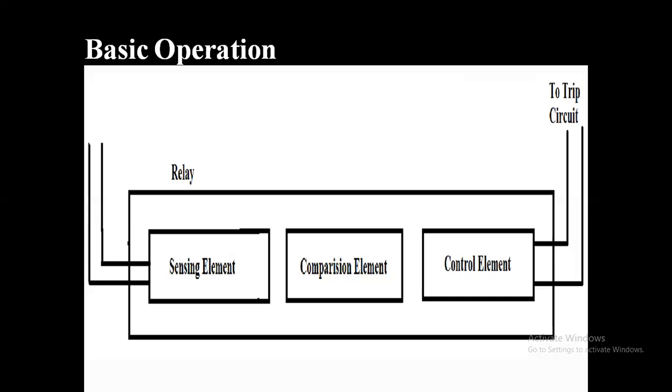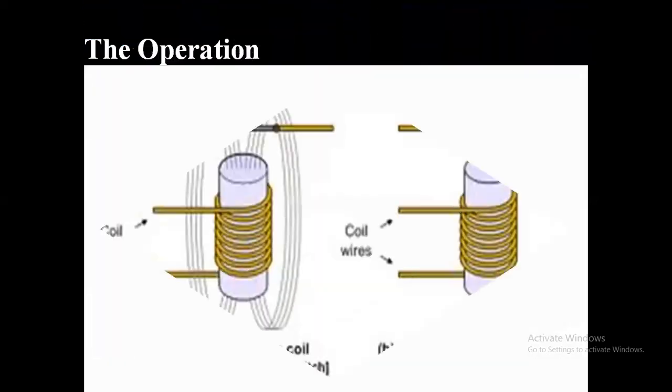Then the control element will give a signal to the trip circuit. Then the trip circuit will give a signal to the circuit breaker, and the circuit breaker contacts will open. Therefore, the faulty system, which is present like an abnormal condition, will be opened, and the faulty system will be isolated from the healthy system. Like this, the basic operation of the relay takes place.